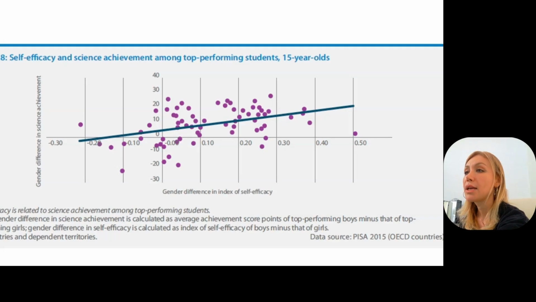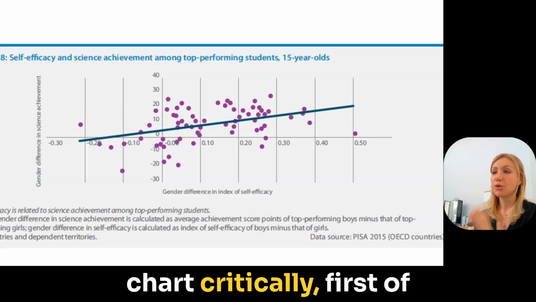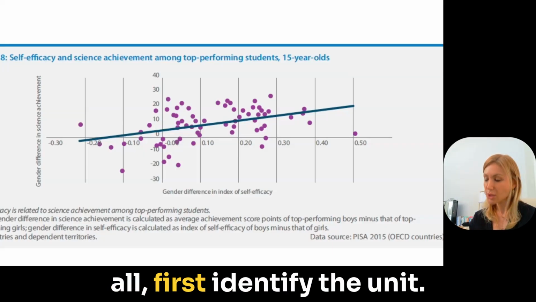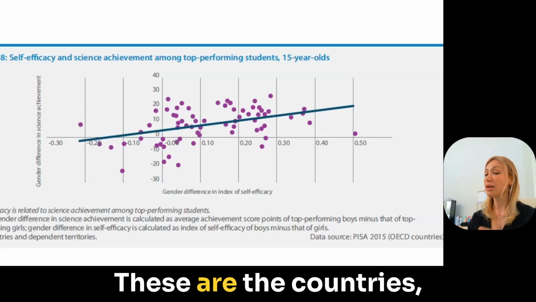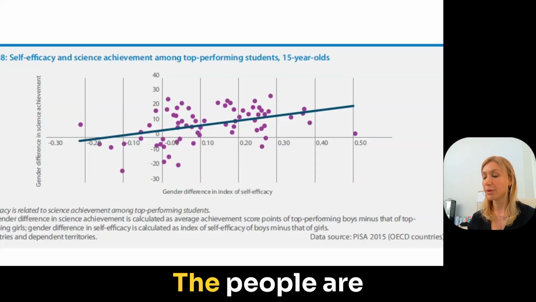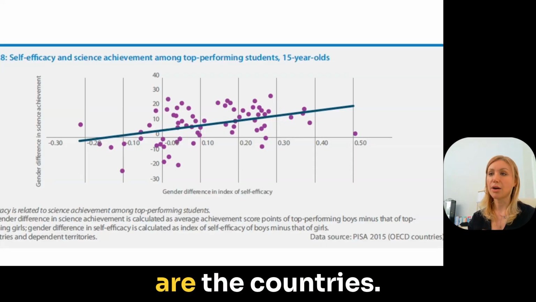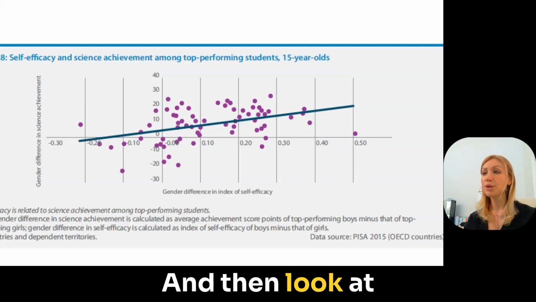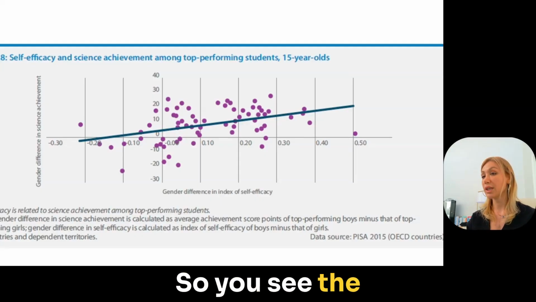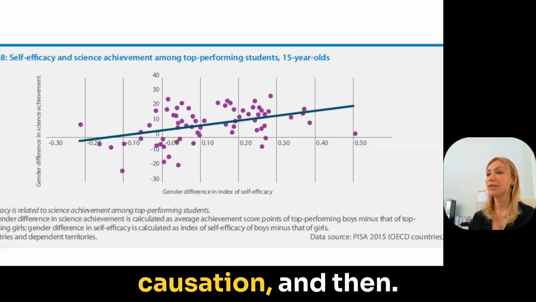Okay, so if you want to read this chart critically, first identify the unit. These are the countries, not the people. The people are not the unit here. The unit of this analysis is the countries. And then look at the relationship. So you see the correlation, again, not causation.